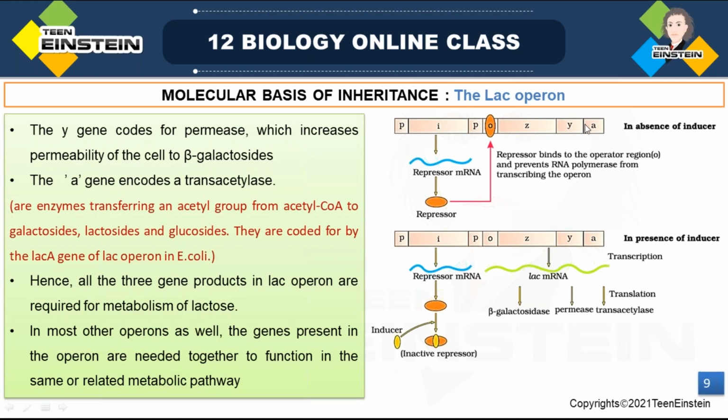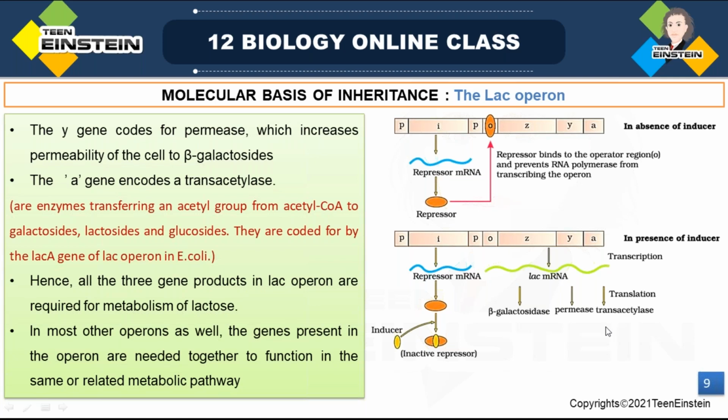And next is A gene. This A gene encodes trans-acetylase. Here you can see trans-acetylase. What is the role of this?